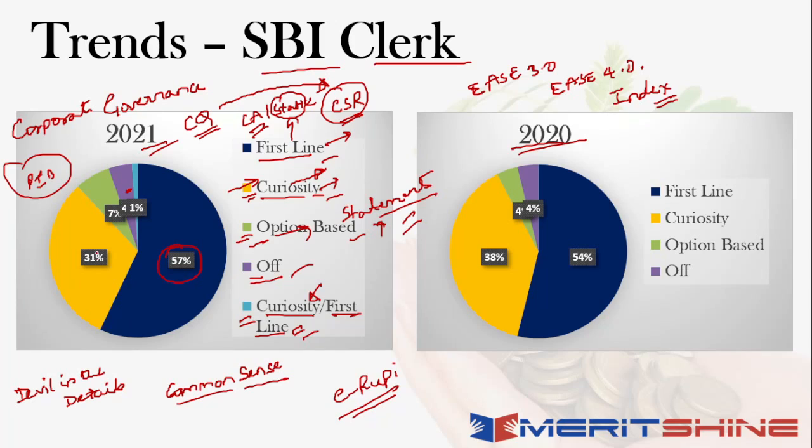The next aspect to this is that a decent percentage actually came in from a curiosity standpoint as well, which means अगर आपने सिर्फ और सिर्फ basic news पढ़ा होगा, then you will not be able to answer these kind of questions which required an in-depth study of that particular news and understanding of that news, right? Now technically speaking, when you look at the last year's pattern as well, it was also on a similar trend, but the fundamental difference between, let's say, last year and this year is that ये जो curiosity का depth required